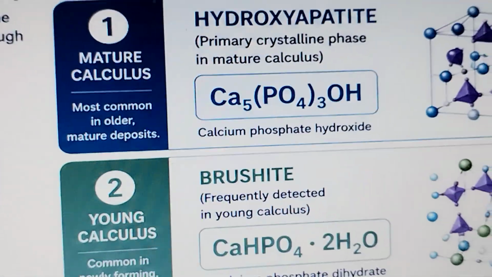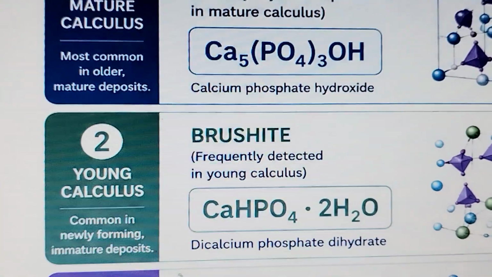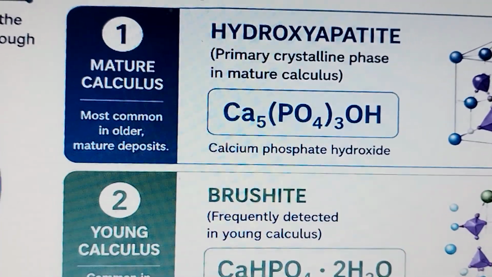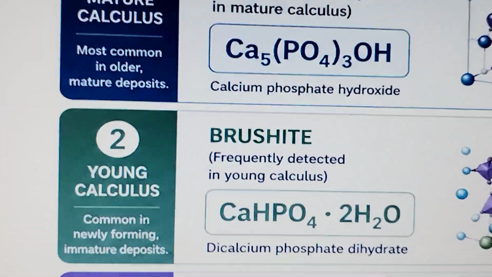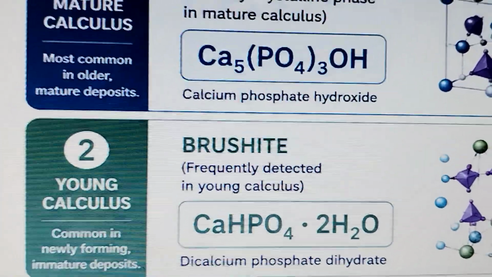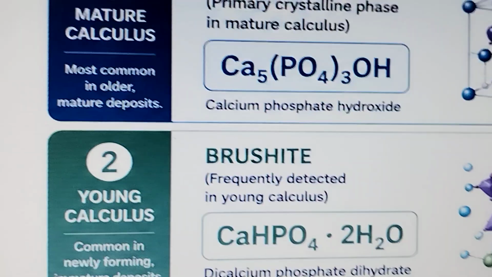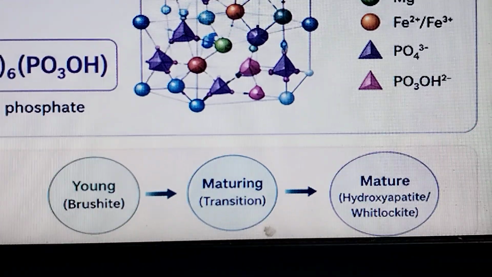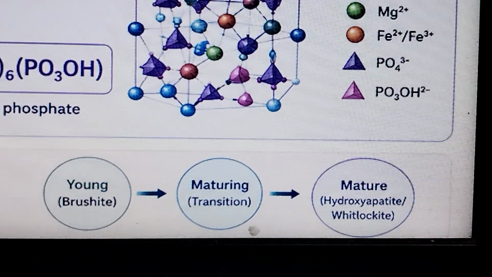Why does it matter? These different crystalline phases reflect the age, environment and location of the calculus. Understanding them helps the clinician evaluate the age and density of the patient's deposit and plan the appropriate treatment. Young brushite matures and transitions to mature hydroxyapatite. If it is subgingival, it's whitlockite.